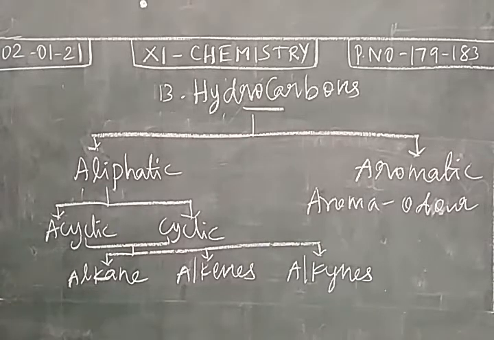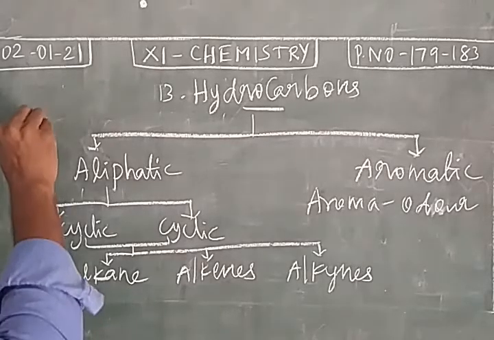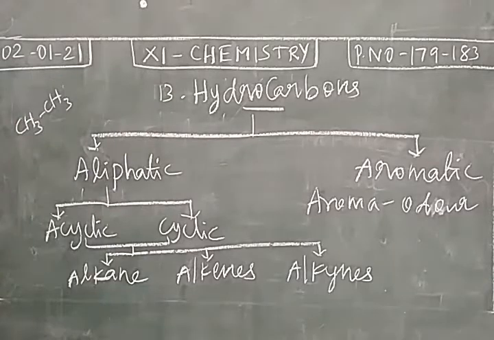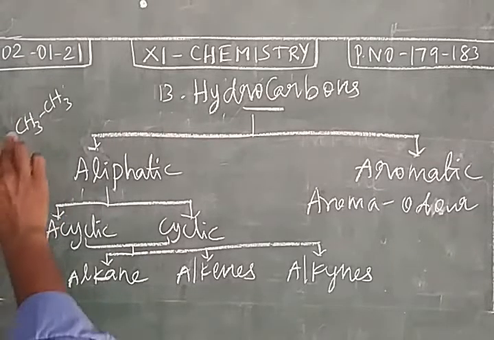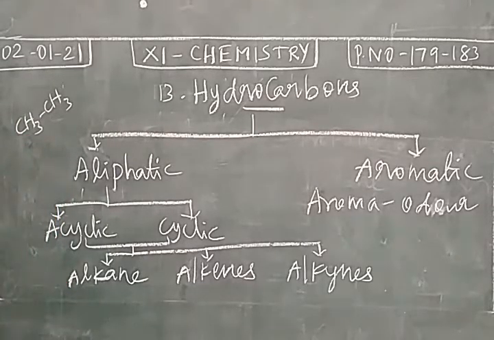Alkanes are saturated hydrocarbons. Take ethane as an example. It is a saturated compound because around each carbon 4 covalent bonds are present. This carbon also has only 4 covalent bonds. So this is a saturated hydrocarbon.